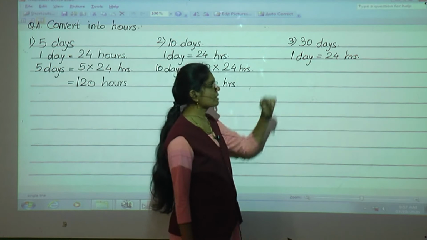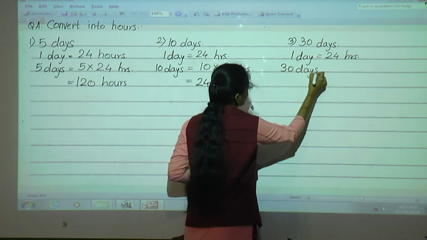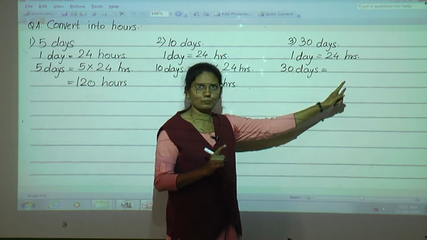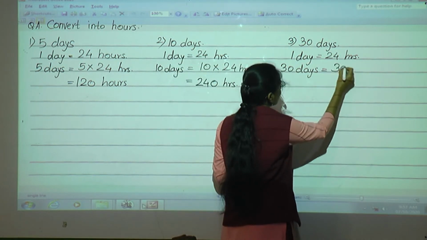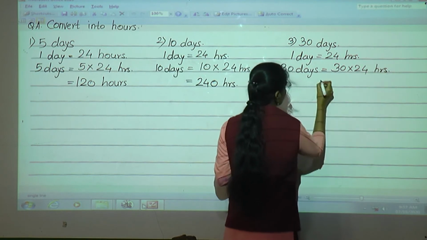Now here how many days are there? 30 days are there. So 30 days is equal to what you will do? Just you have to multiply it by 24 to the given days. Okay, here 30 days are there. So 30 into 24 or 24 into 30.